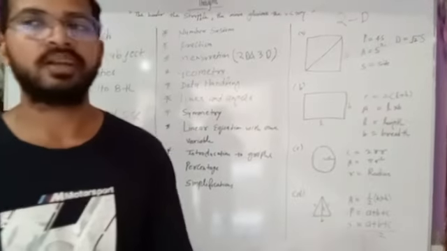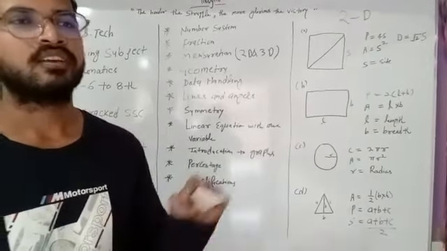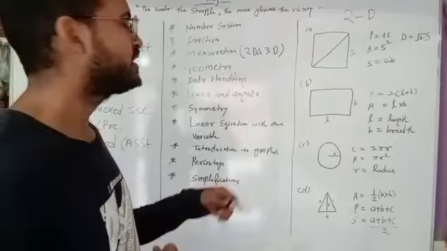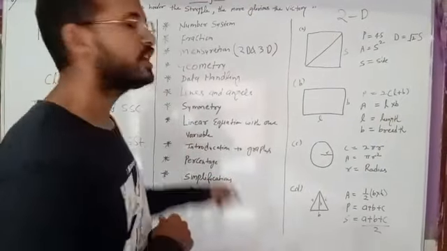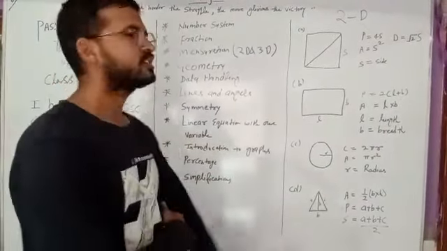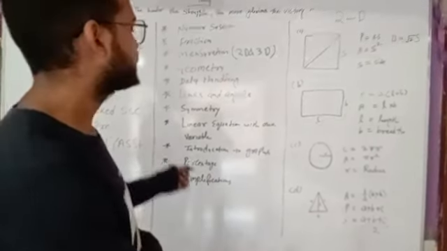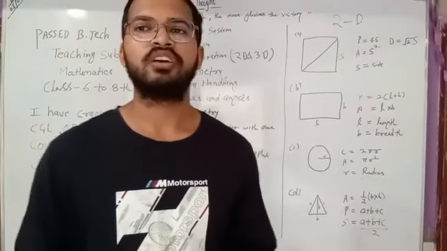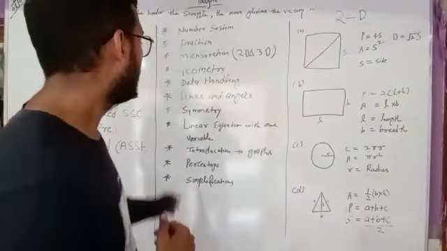Symmetry, symmetry means if we cut the figure in a line, both the cuttings should be the same, means mirror image, like the mirror image. So in the symmetry we will read about it. In symmetry we will also read about patterns, that is 2, 4, 6, 8, plus 2, plus 2, plus 2. All these things, many more patterns, image patterns also.